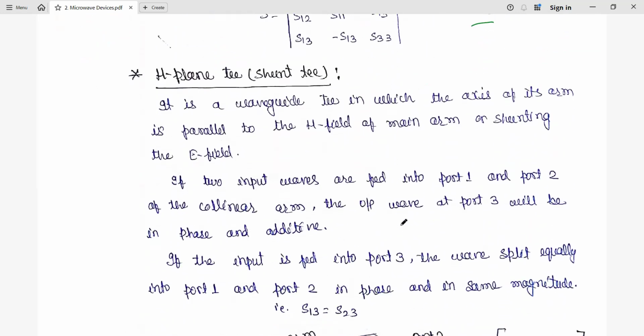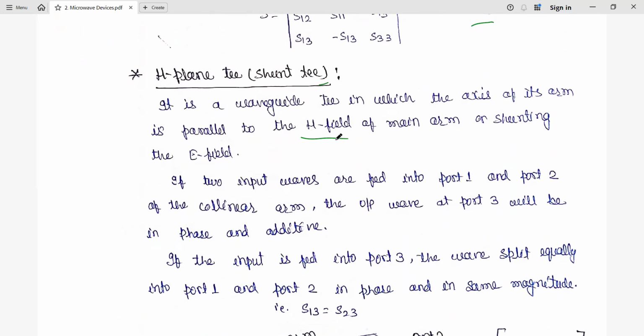Next, we have the H-plane T. Mostly the E-plane T is more important, but if they ask about the H-plane T, we can see that also. This is also called the shunt T. H-plane T means magnetic field: it is the waveguide T in which the axis of its arm is parallel to the H field. Earlier it was parallel to the E field, now it is parallel to the H field.